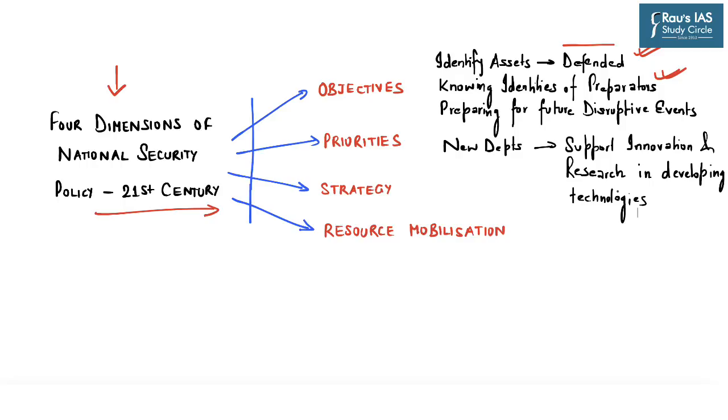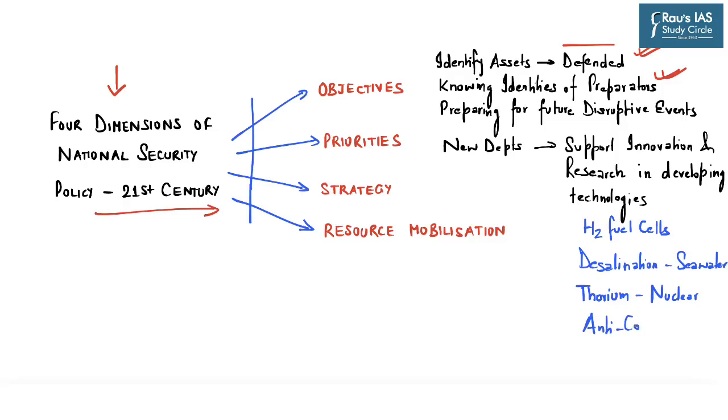Now regarding priorities, considering the uncertainties about the future in the 21st century, national security priorities will require new departments for supporting several frontiers of innovation and technologies such as hydrogen fuel cells, desalination of seawater, the need for thorium for nuclear technology, the need for anti-computer viruses, and new medicines creating better immunity. Thus, this focus on new priorities will require compulsory science and mathematics education, especially in application for analytical subjects.